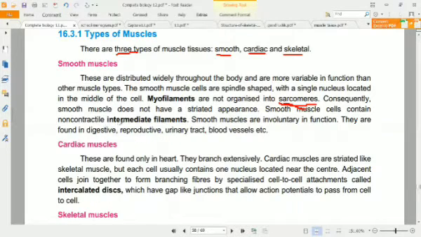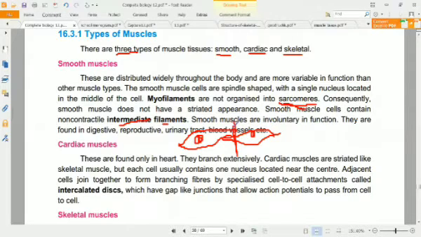And they do not have intermediate filaments as well, which join the cells together. Like this is one spindle type of cell, and the other will join from here like this. So they do not have any intermediate filament which joins both of the cells together.